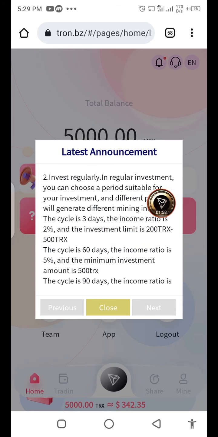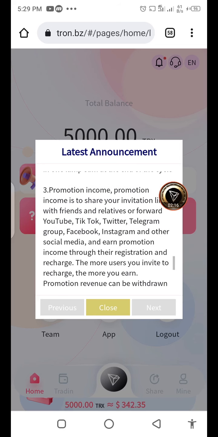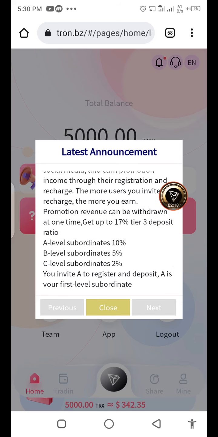Promotion investment is 2% daily for 3 days, and the second is 5% for 16 days. The minimum investment is 500 TRS. And when any member joins your downline and invests, you earn more: for the first level 10%, the second level 5% and the third level 2%.